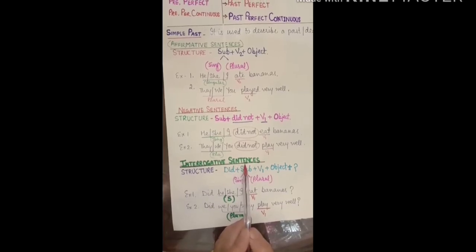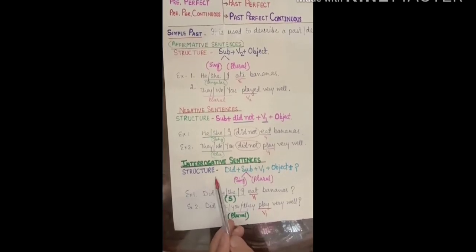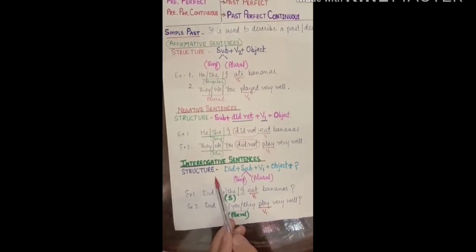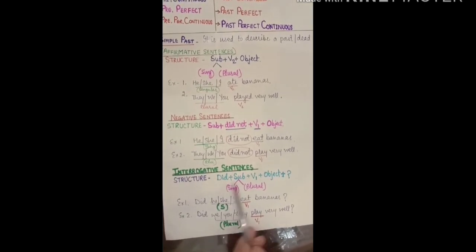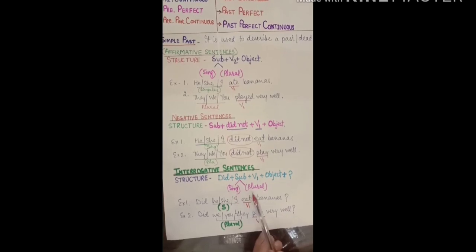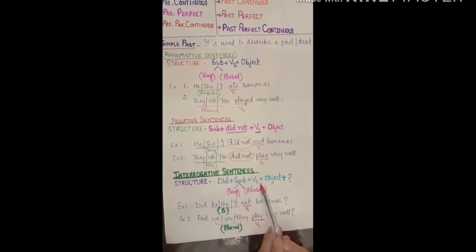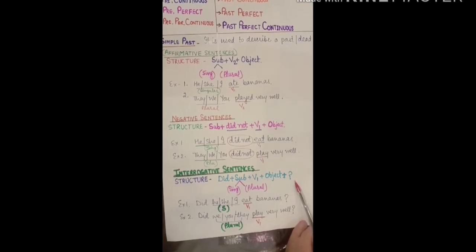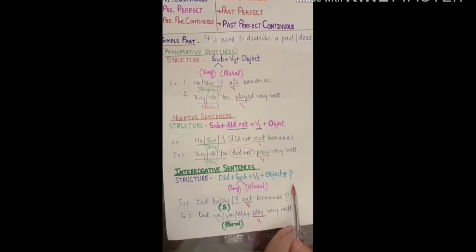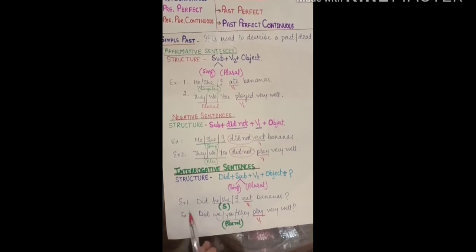Interrogative sentences. Children, you have to take care. Interrogative will also be formed by using a helping verb in the beginning, that is did, then the subject, singular or plural. Both will be going with did. Then first form of verb, object and a question mark. Without a question mark, it will not look like an interrogative sentence.